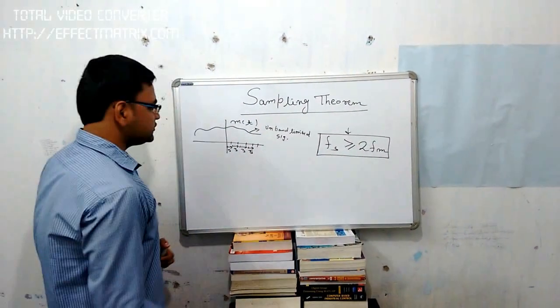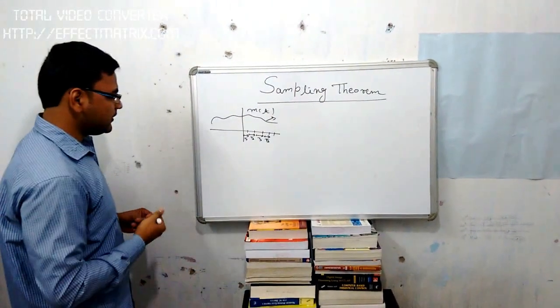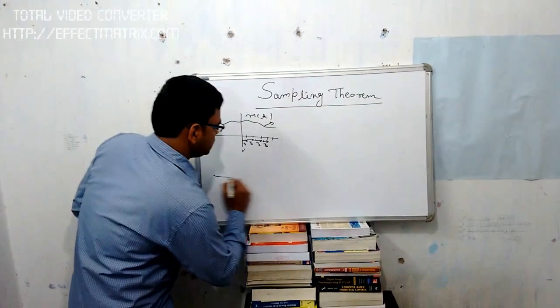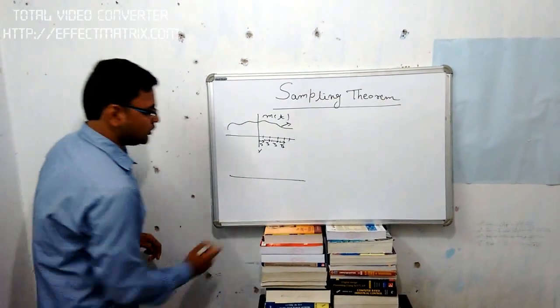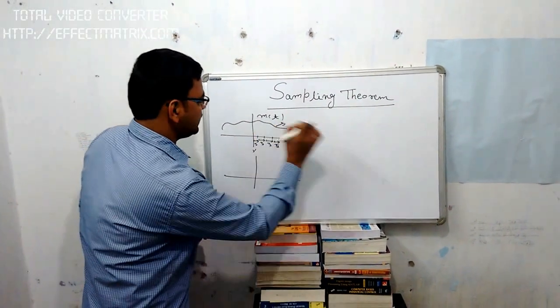For this, first we will do sampling. For sampling, we multiply the message signal with an impulse train for taking samples at different points.